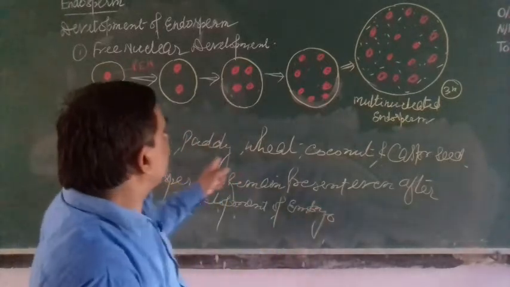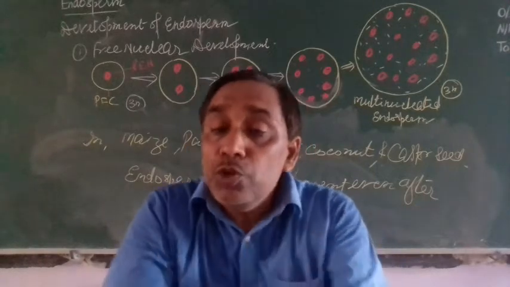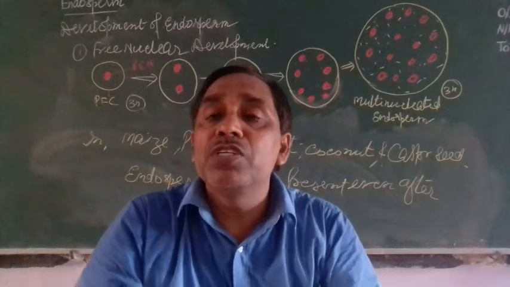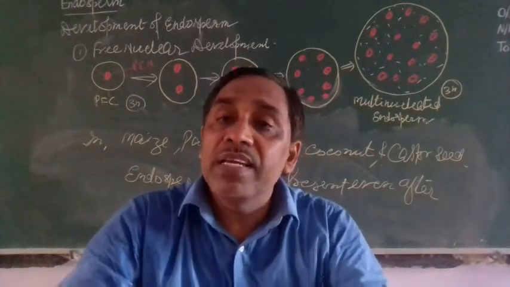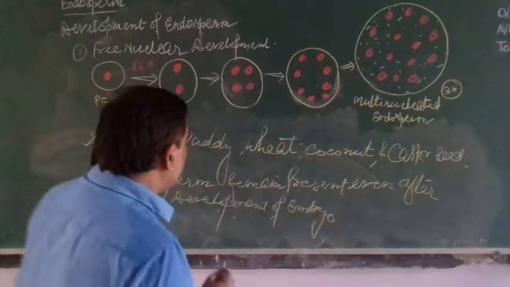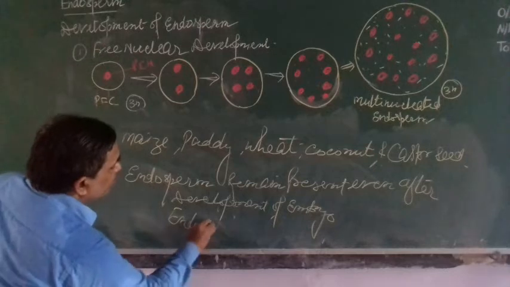In such plants, maize, paddy, wheat, coconut, castor seed, the endosperm persists after development of the embryo. It provides nutrition to the embryo. After the embryo develops, some amount of endosperm remains present there. So such seeds are called endospermic seeds.